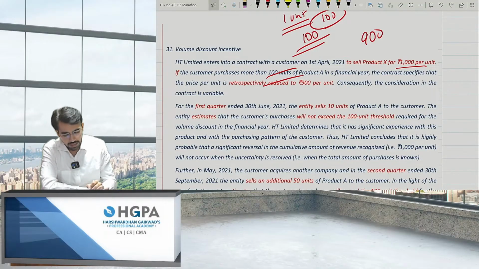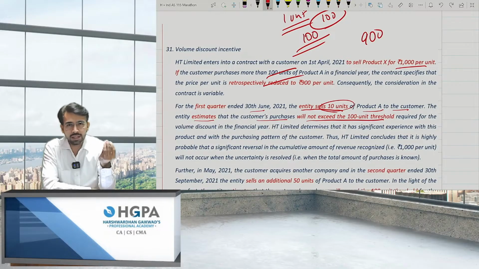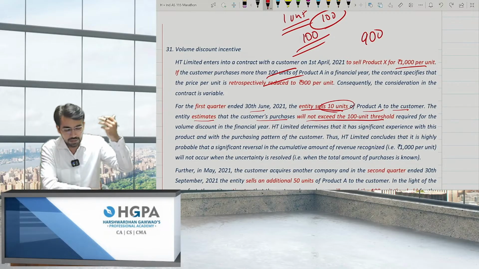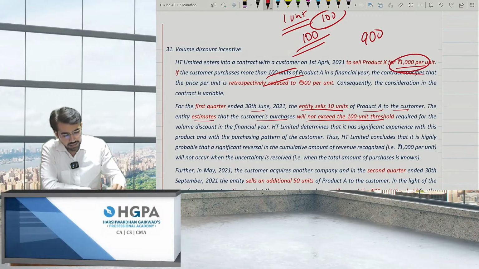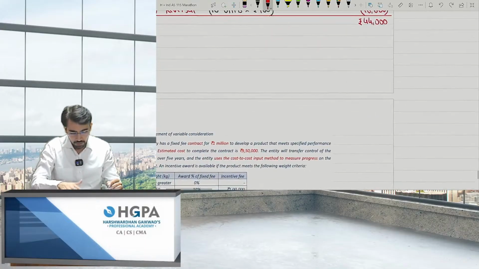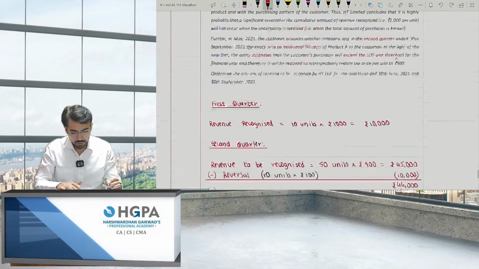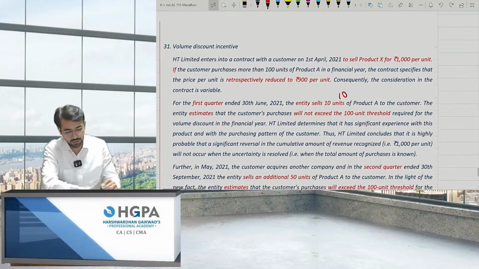For the first quarter, that ended 30 June, the entity sells 10 units of product A to the customer, only 10 units. And the entity estimates that the customer's purchase will not exceed the 100 unit threshold. That means you took only 10 units in the first quarter. You will not purchase 100 units. So obviously, I'll be charging at 1000. Why do I give you discount? So how much is the revenue I booked? It is 10 units into 1000.